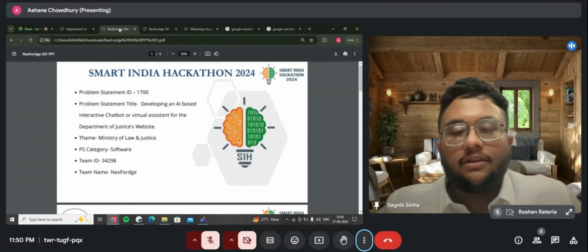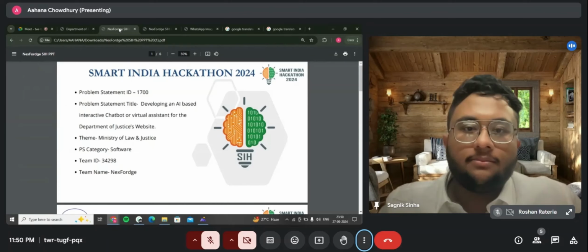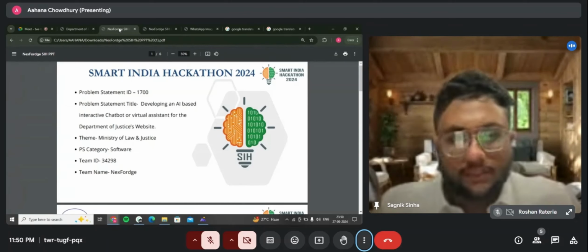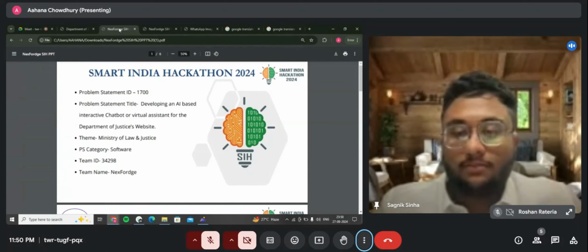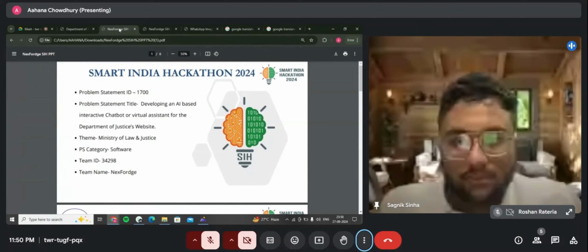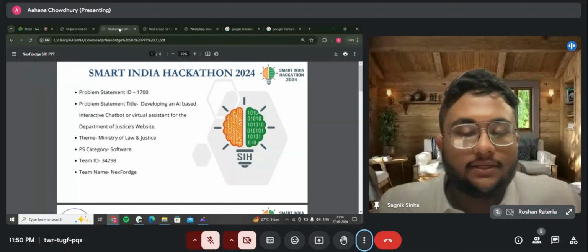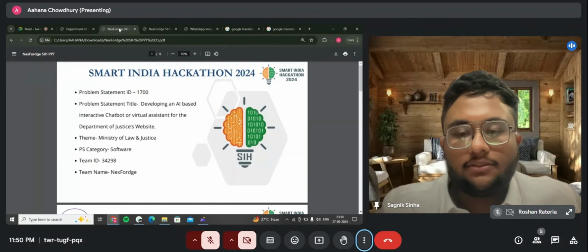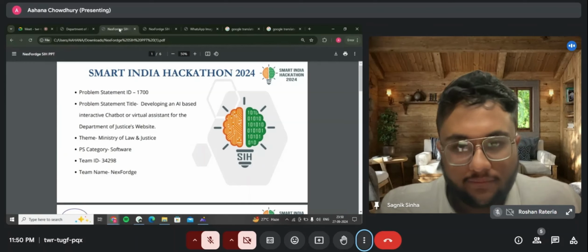That is basically developing an AI chatbot or virtual assistant for the Department of Justice's website. Our theme or problem statement is by the Ministry of Law and Justice, and our PS category falls in the software category. Our team ID is 34298, and our team name is NexFordge.